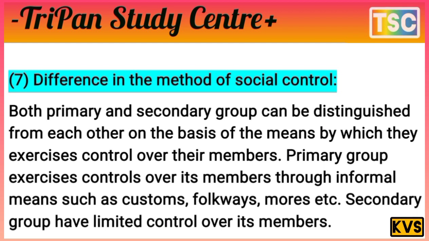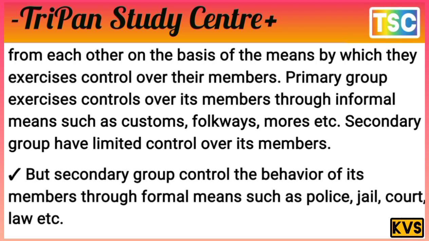Primary groups exercise control over the members through informal means such as custom, folkways and mores. Secondary groups have limited control over their members, and control their behavior through formal means such as police, jail, court, law, etc.